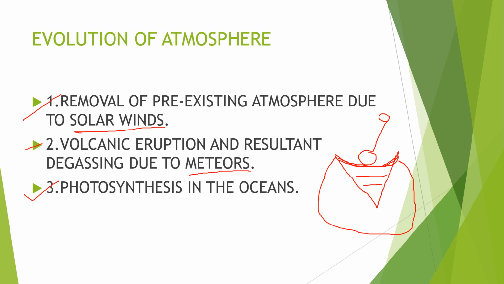So if oxygen is also present outside the ocean boundary, then animals can also start to move to the land, because now land can also avail the oxygen from the atmosphere. That's why animals' presence was also seen on the land. This is how the atmosphere formed on the surface of earth.